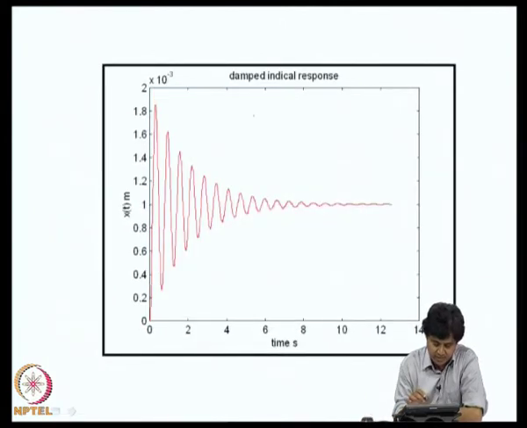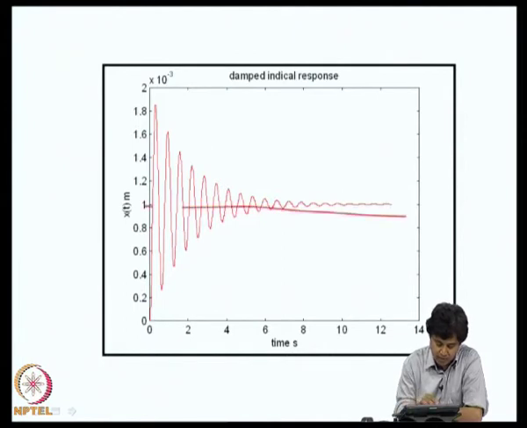A damped initial response will oscillate about 1, so it will respond and it will decay to a constant value as t becomes large. This is nothing but actually the static response of the system under unit load. As t becomes large, the response of the system is nothing but the static response, because it is a damped system.